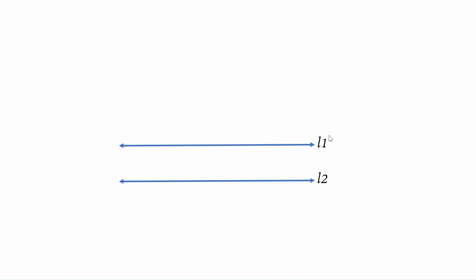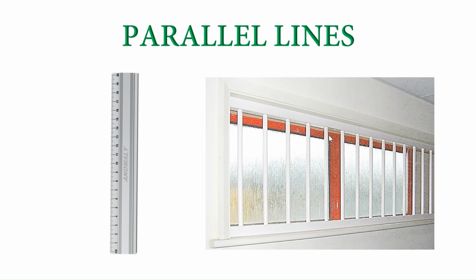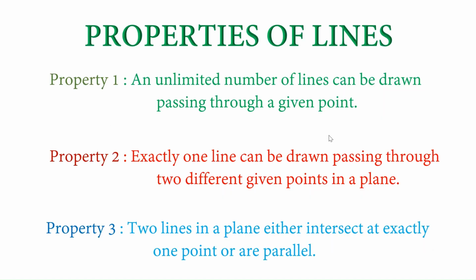Now, if the lines in the plane don't meet at all, they will look like this. These lines are called parallel lines and it is written as L1 parallel to L2. Opposite edges of a ruler, opposite sides of a rectangle, tracks of a railway line, or bars in a window are examples of parallel lines.